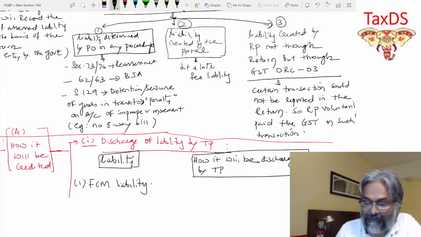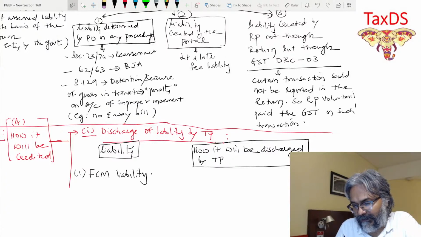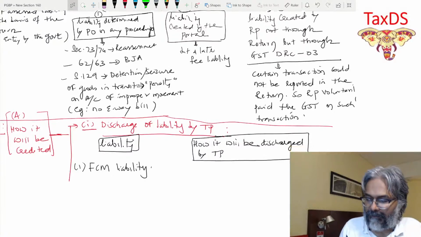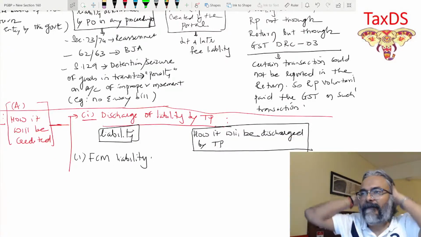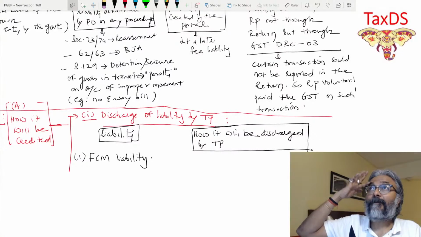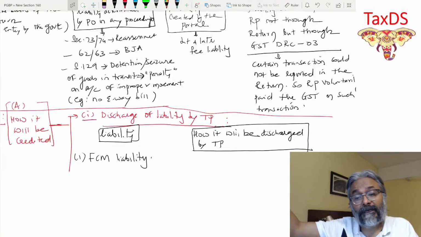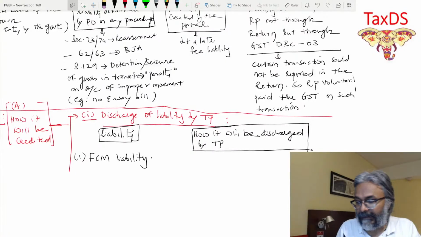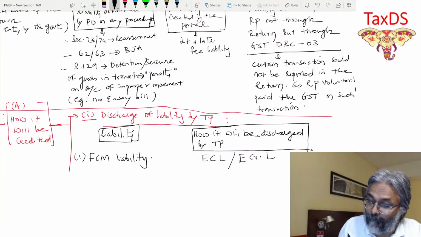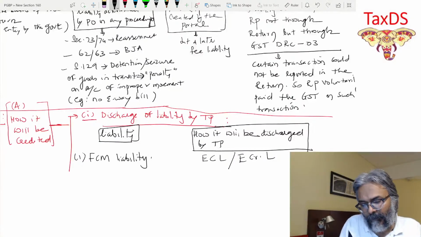So here, in this context, please tell me, as far as the liability towards the output tax through the forward charge mechanism, can I make the payment through the electronic cash ledger? Yes, I can, by paying cash. Can I also utilize my electronic credit ledger, that is through ITC? Yes, I can. So both the options are available for me.